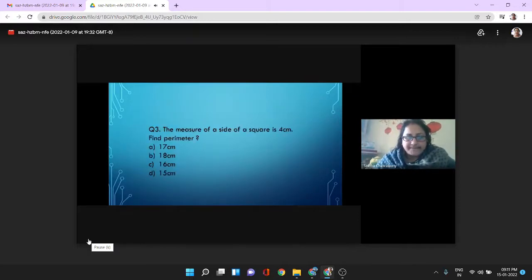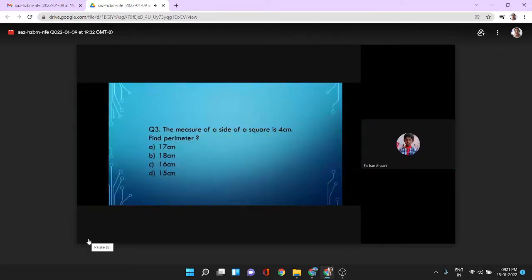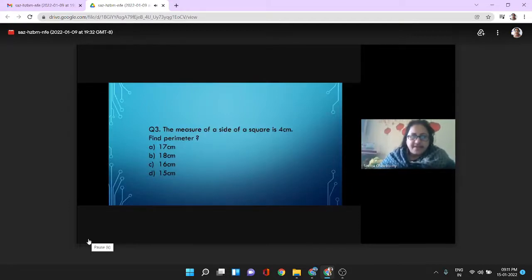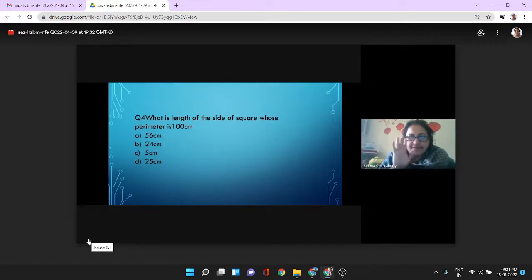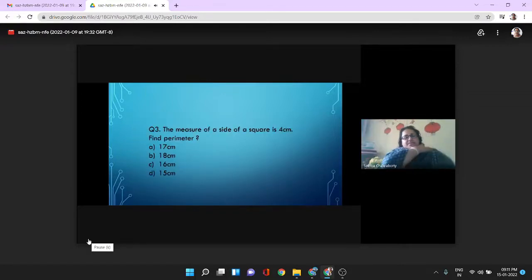Okay, ma'am. Question 3. The measure of a side of a square is 4 centimeter. Find perimeter. Good. This question is for Farhan. Farhan, give the answer now. Ma'am, 16 centimeter. Very good. The correct answer is 16 centimeter. The square is having one side 4 centimeter. There are 4 sides. So how could you get the 16 centimeter? 4 into 4. Very good.